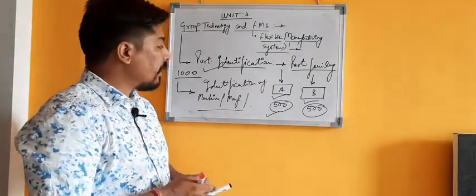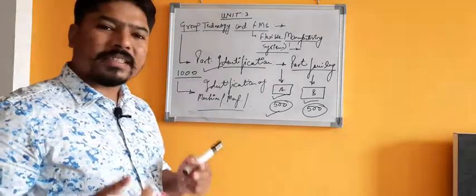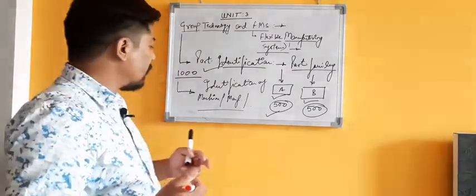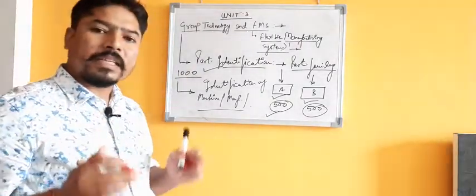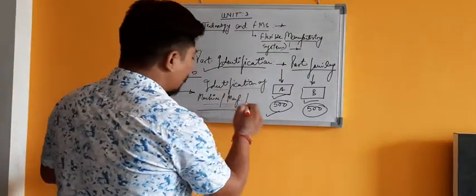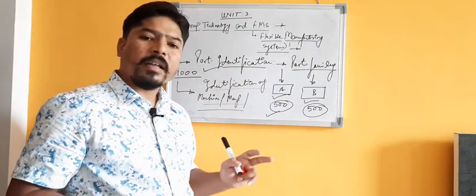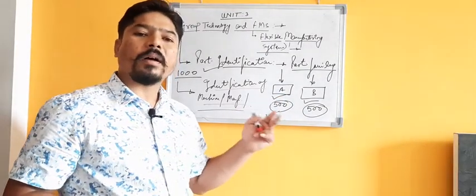The second important step in implementing group technology in any manufacturing system is the identification of machines which are involved in the manufacturing processes of those parts or components.